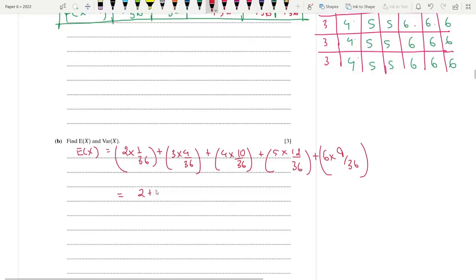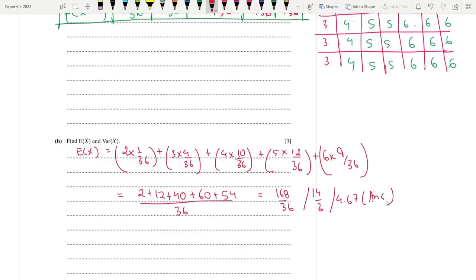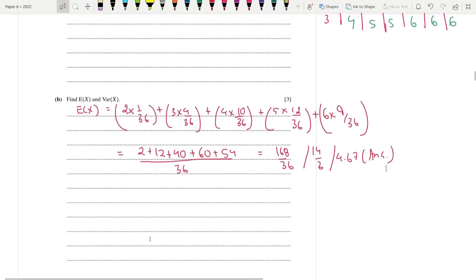So that's basically 2 plus 12 plus 40 plus 60 plus 54 by 36. This gives you an answer of 168 by 36 actually, which can be written as 14 by 3 or 4.67 if you guys want. You can keep it as a simplified form. You can give it in simplified form.